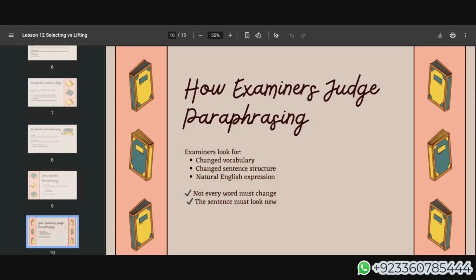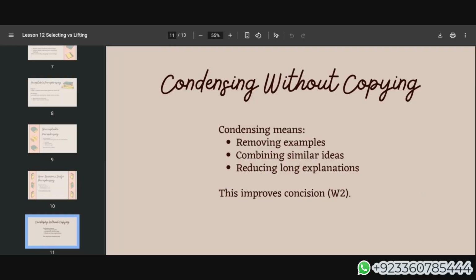How examiners judge paraphrasing. Examiners look for changed vocabulary. Whenever I check the exams, मैं देखती हूँ कि अगर ये word है, these are the key words या key points हैं, और इनको जब students ने answer लिखा है, they have changed the vocabulary. They have used alternate vocabulary. The structure is also changed. This is how they have given an entirely new sentence with the same meaning. Not every word must change, or words as it is we can use, but the sentence should be your own.